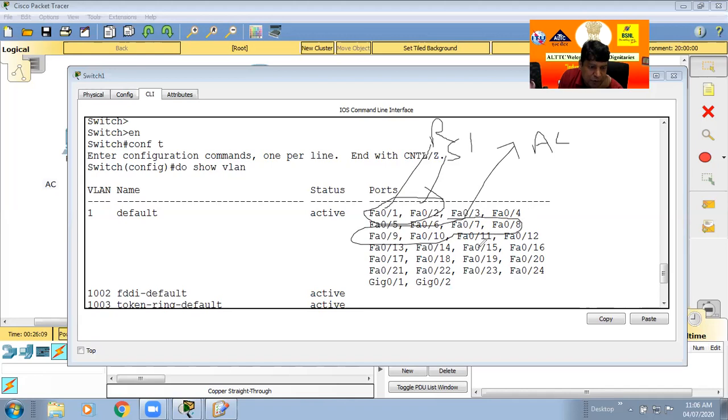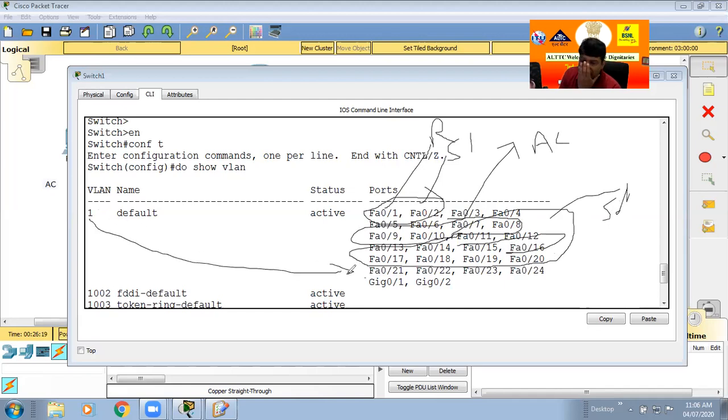And port numbers 11 to 20, this is the sales VLAN. The remaining ports automatically stay in VLAN 1. So after making these VLANs, there will be 3 VLANs: VLAN 1, VLAN account, and VLAN sales. So how to make it? First we go for this.